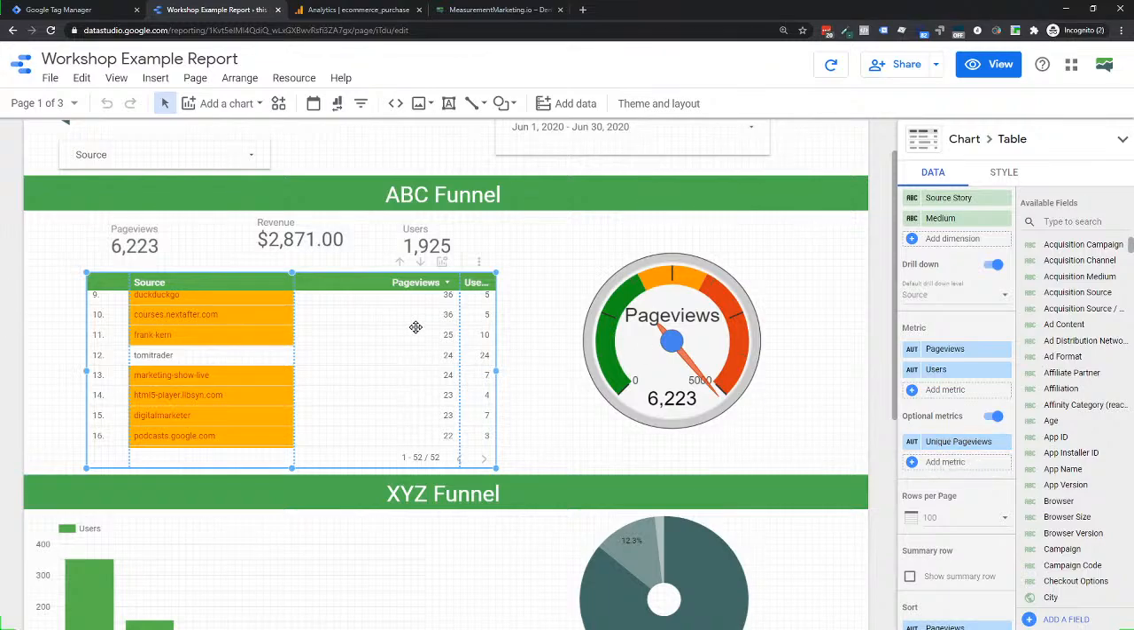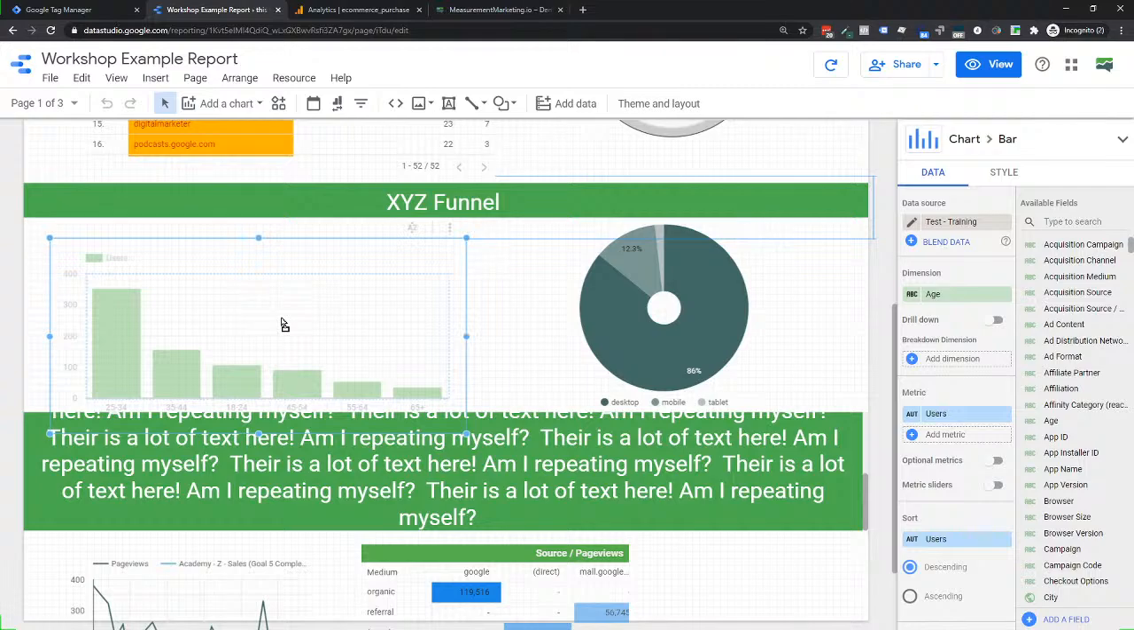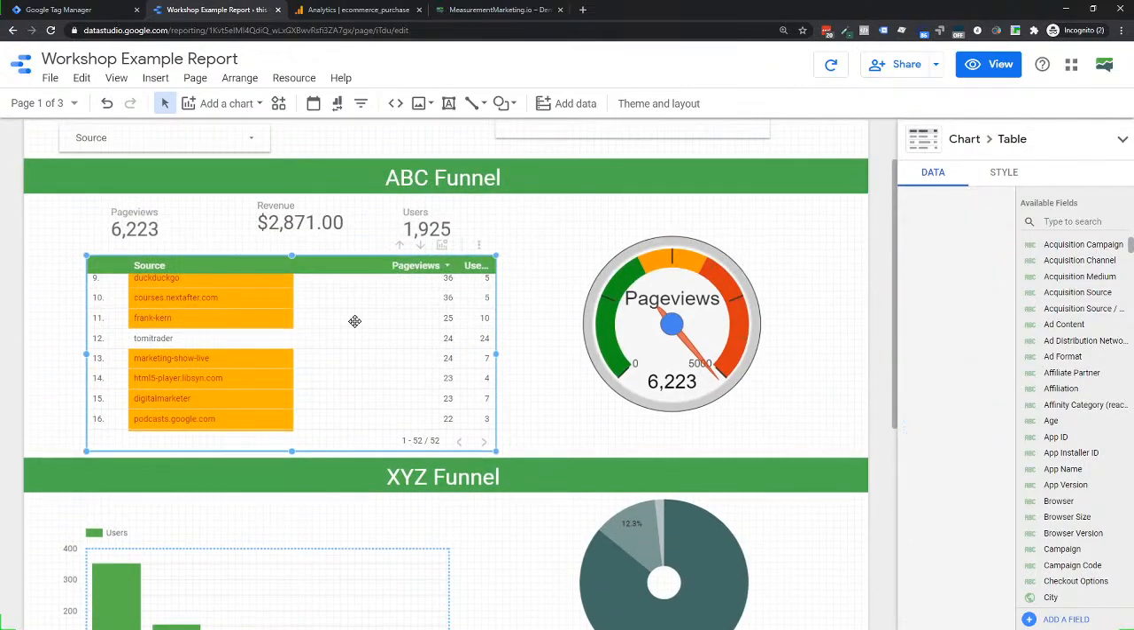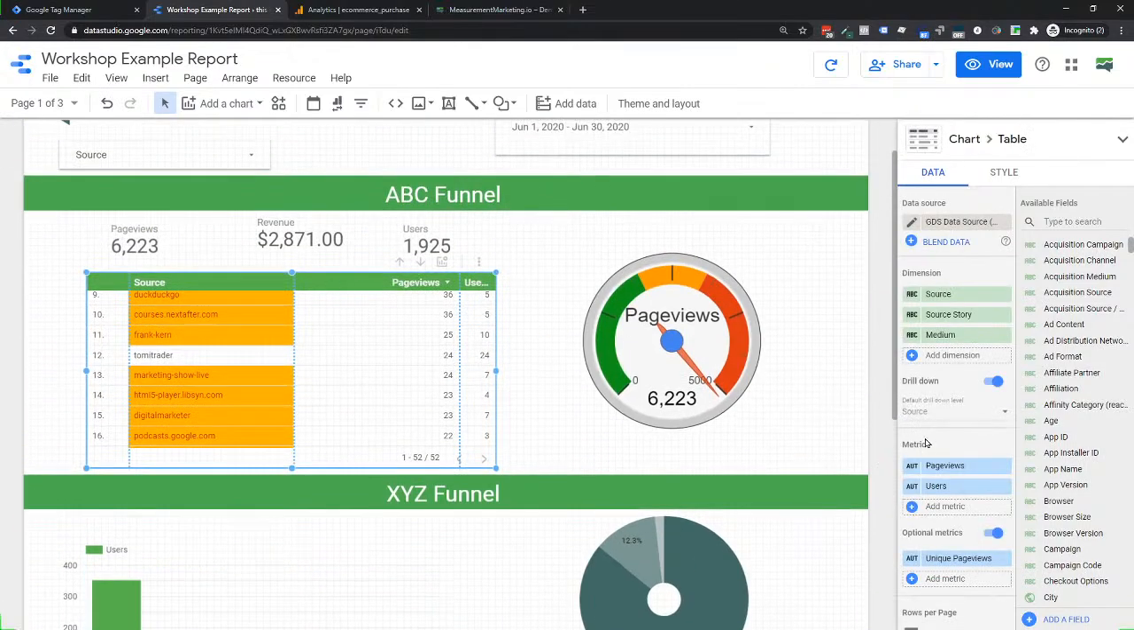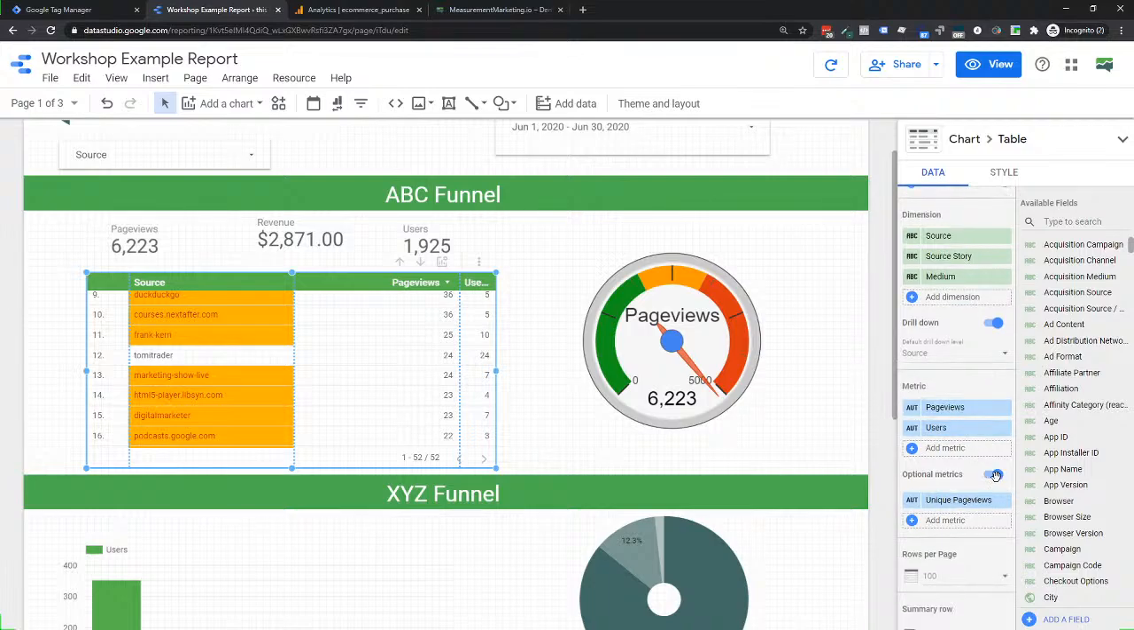So this is a previous update, in a table or a chart or anything like that. The difference is, the new update is that there are filters that you can put on. But you can only do optional metrics or these things called metric sliders. So if you turn off optional metrics, you now see metric sliders.